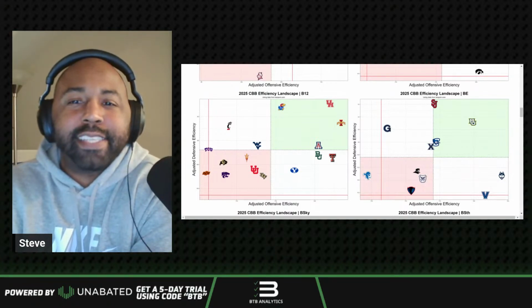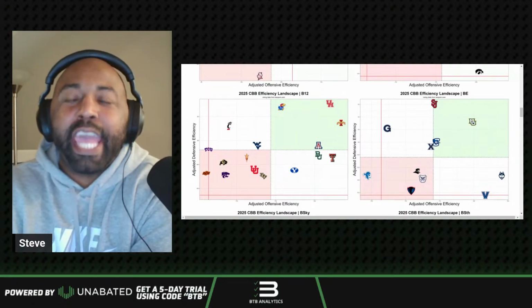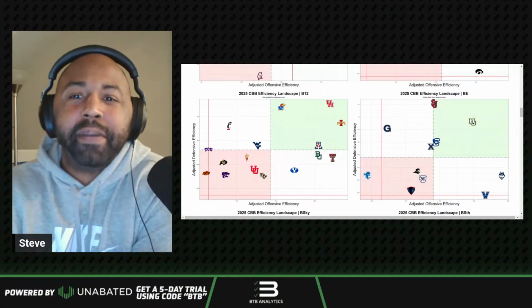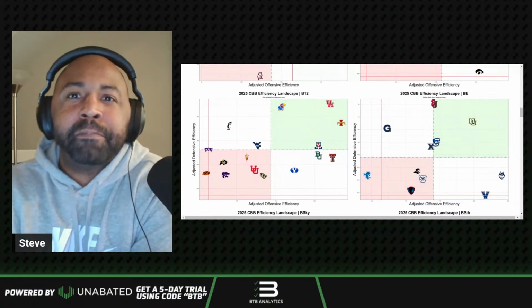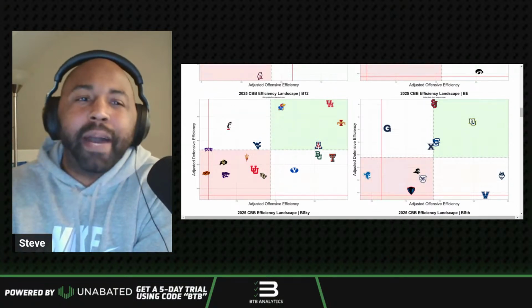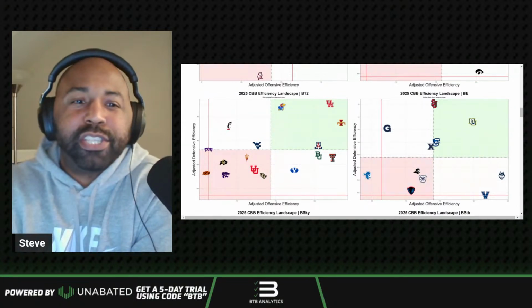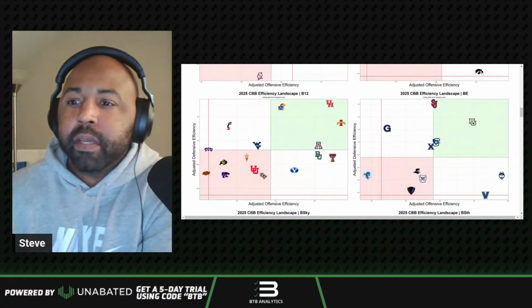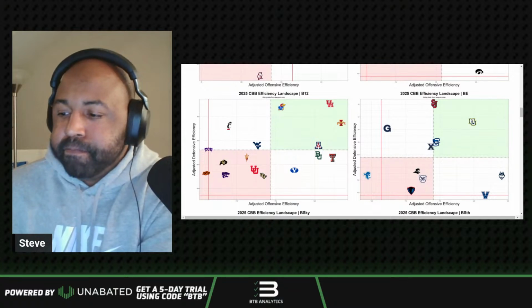But I am on Stetson today over West Georgia, which is a game I guarantee you nobody is talking about, nor should they be. But Stetson's a 1-point favorite. Last time they played, I think they won by like 16, which doesn't mean they're going to win by 16 again. But West Georgia is just having a hard time as a new D1 school. So I'm on auto fade, and I'm on Stetson -1 for that one as well.